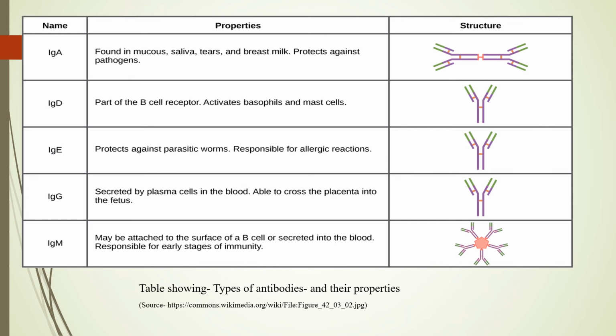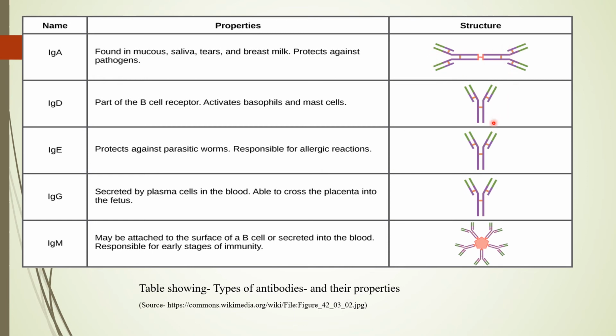These are the various antibodies. This is IgA. IgA is a dimer connected by a J chain. It is found in the mucus associated with the MALT, in the saliva, in the tears, in breast milk. This is the antibody which is present in the breast milk, and it protects the infant against pathogens.